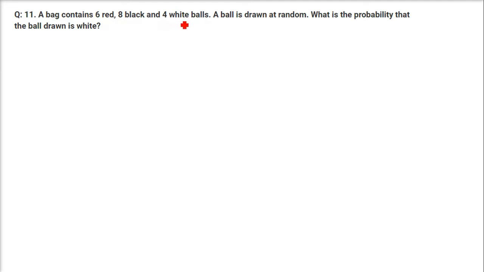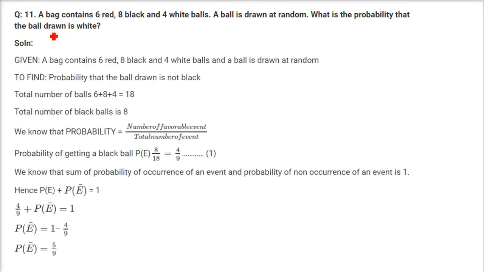A bag contains 6 red, 8 black and 4 white balls. A ball is drawn at random. What is the probability that the ball drawn is white? So the ball drawn is white. Or there is another way we can find out the solution. First, let us go with white and then we will try to find out not black. So what is the probability of getting a white?